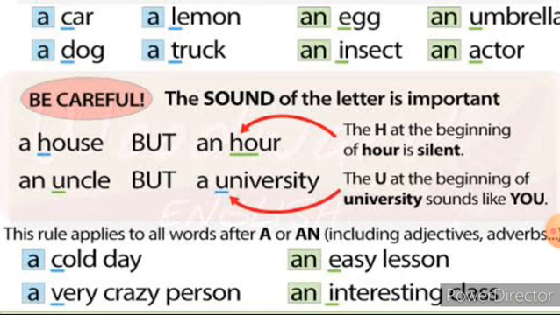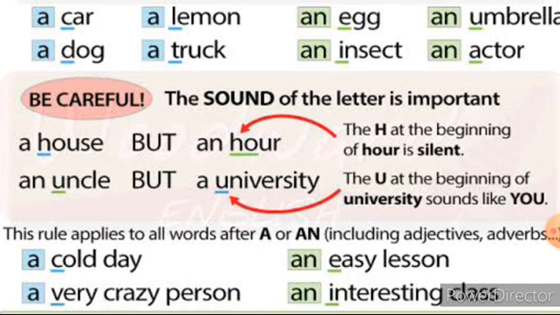Look at this. Uncle. There also it is U. But there we have mentioned the article as an. And then why here is the article mentioned as a? Look at the difference. So here, university. What is the sound here? "U". The sound is a consonant sound. So when you hear the consonant sound, even though the beginning letter of the noun is a vowel, you have to use only the article a. So a university. You should not write an university. It is wrong. So keep this in your mind, children.